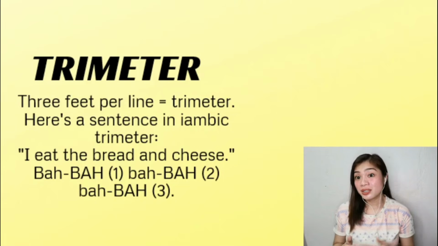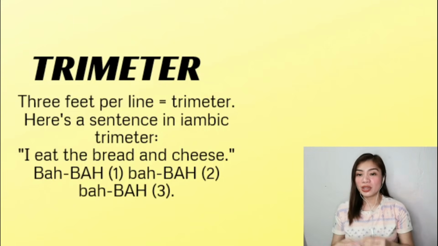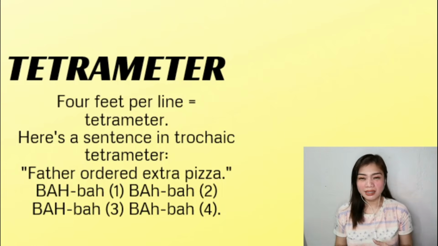I eat the bread and cheese. Ba ba ba ba ba ba. Okay, so we have 6 syllables here. Because again, 1 foot has 2 syllables, and then we have tri, so 2 times 3, that's 6. Okay? Next, if we have 4 feet per line, we call it tetrameter.